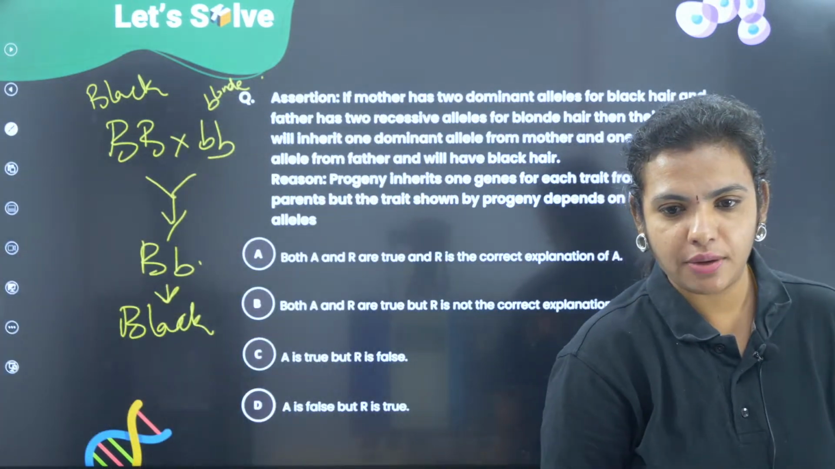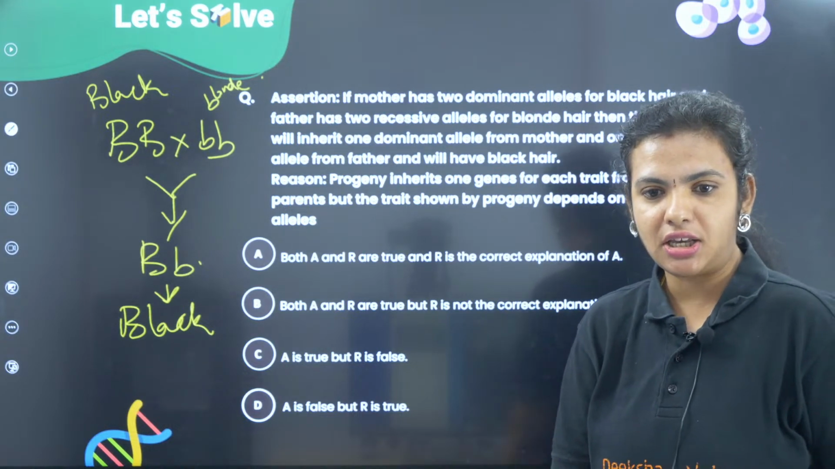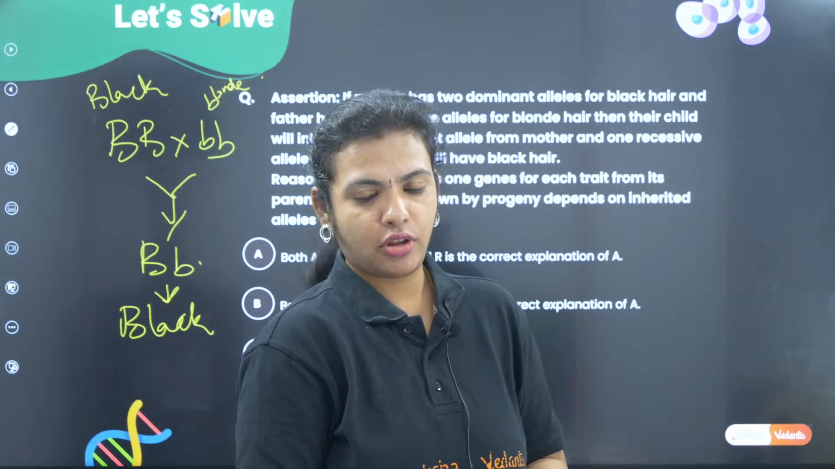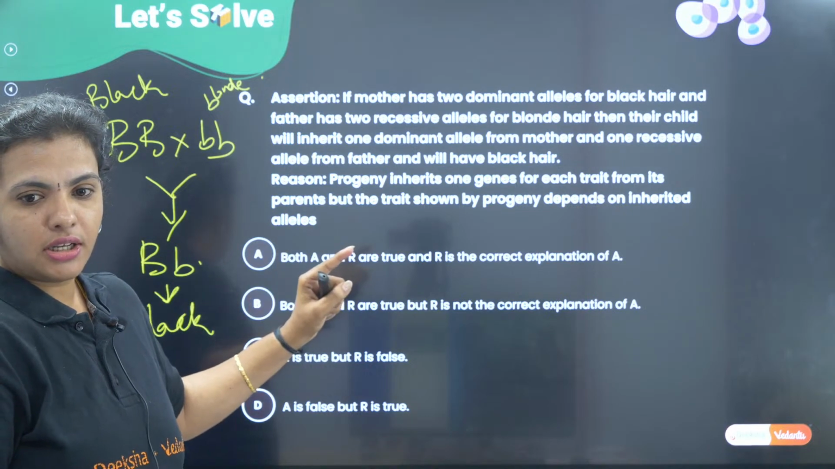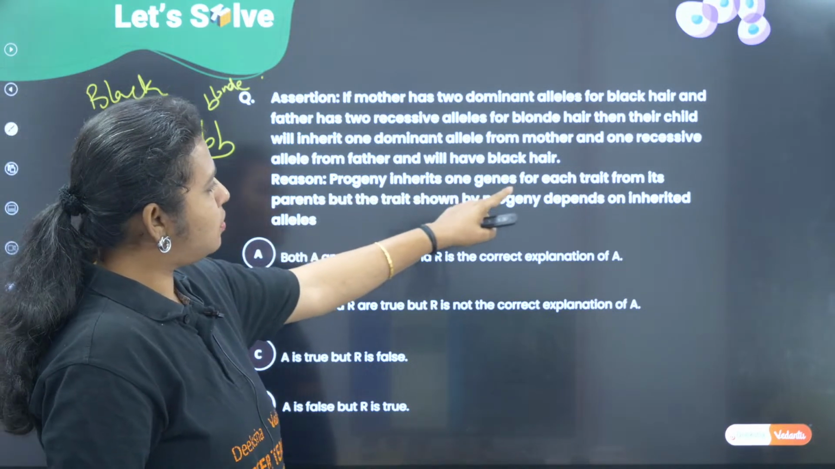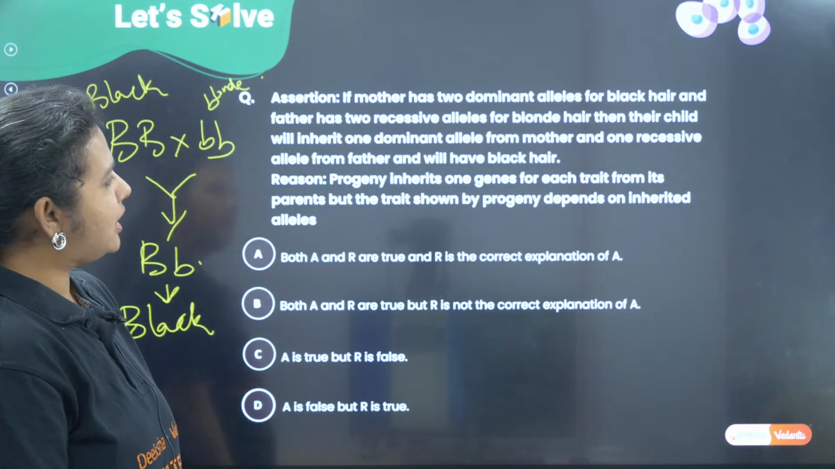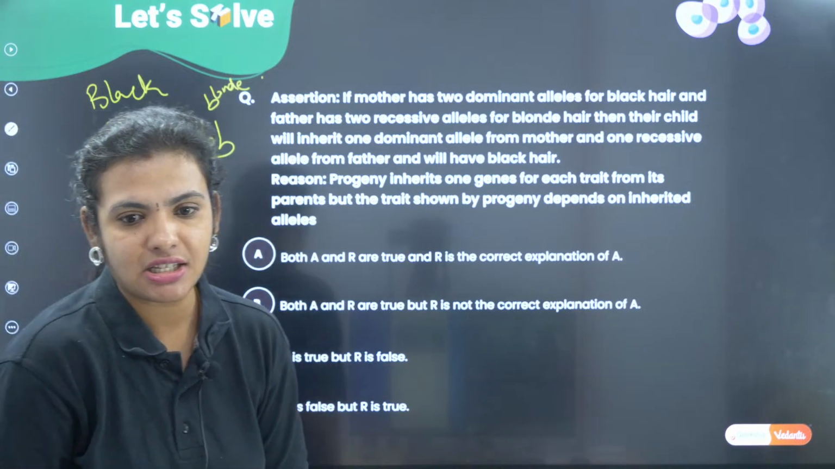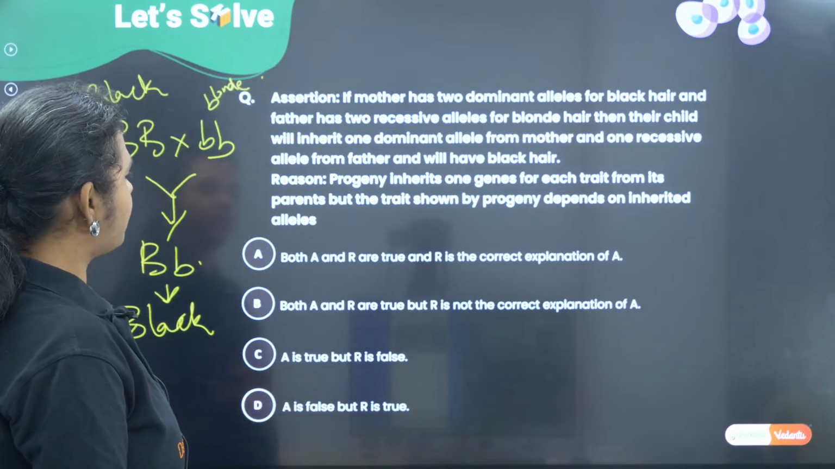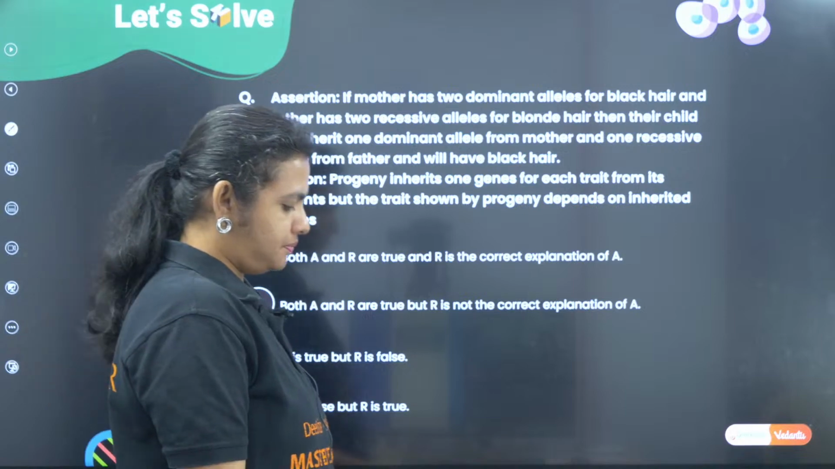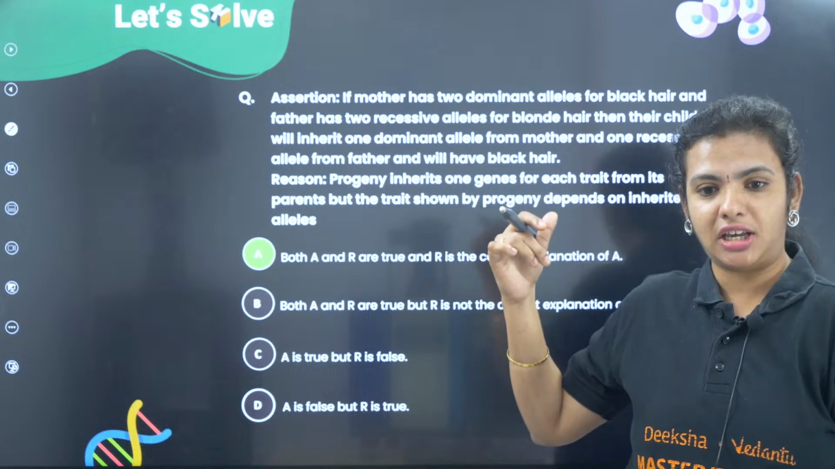All right. Okay, Pushpa says assertion true, reason is false. Okay, Netra says assertion is true but don't know the reason, ma'am. Okay, don't you think Netra and Pushpa, look at the reason? Look at the reason. Because progeny inherits one gene for each trait from the parents, and the trait shown by the progeny depends on inherited alleles. Because progeny doesn't get one gene. Okay. All right. So here, please understand that instead of allele, they have used the word gene here.